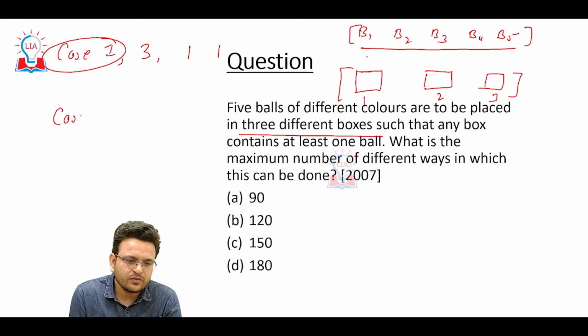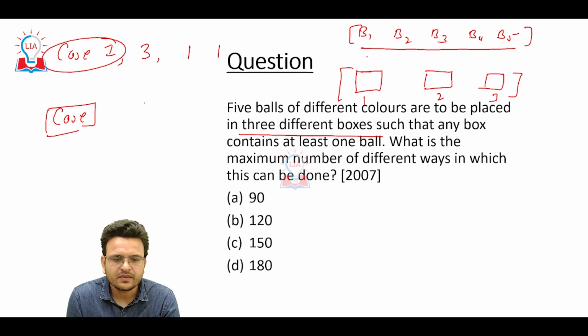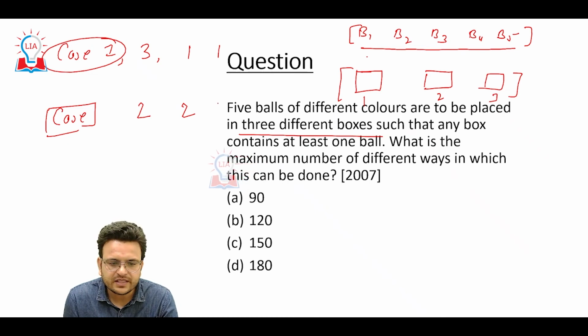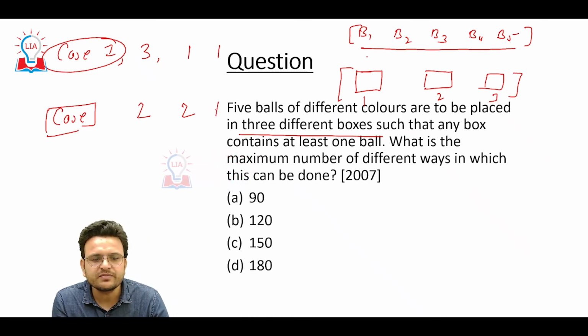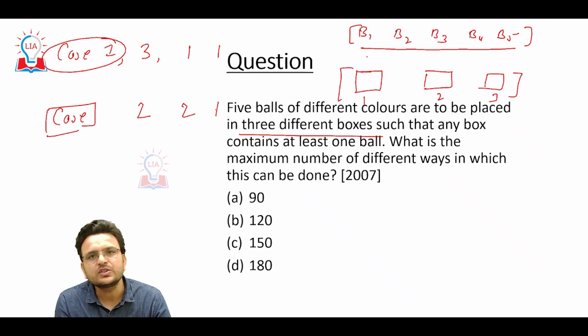Case number 2: box number 1 has 2 balls, box number 2 also has 2 balls, and box number 3 has 1 ball. Any other possibility we can make? No, we can make only 2 possibilities.